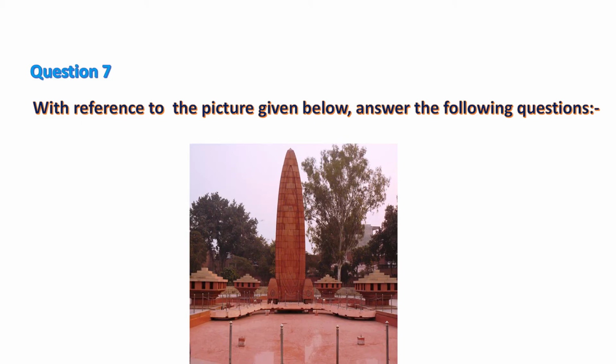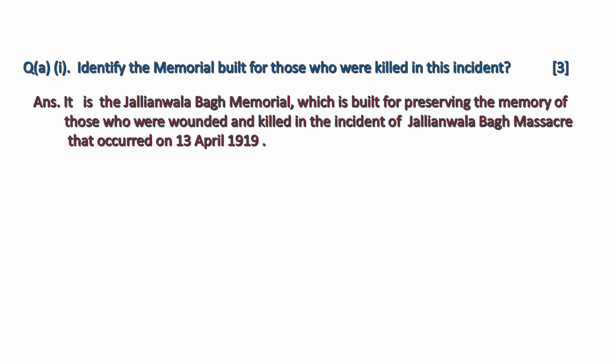Now, seventh question. With reference to the picture given below, answer the following questions. The question based on the given picture is: identify the memorial built for those who were killed in this incident. I think most of you can identify the memorial.